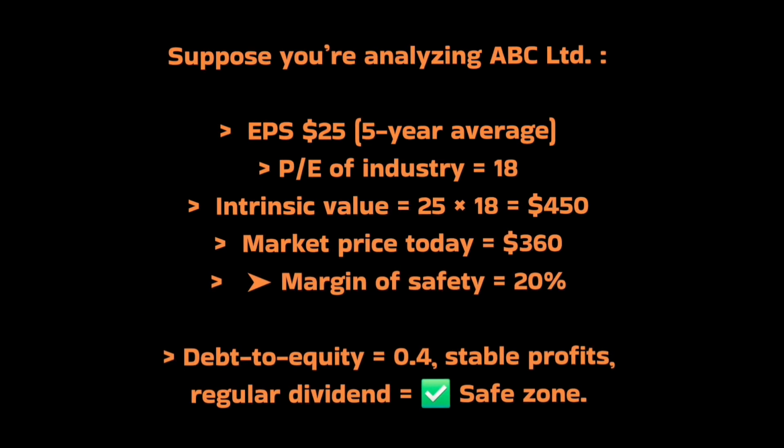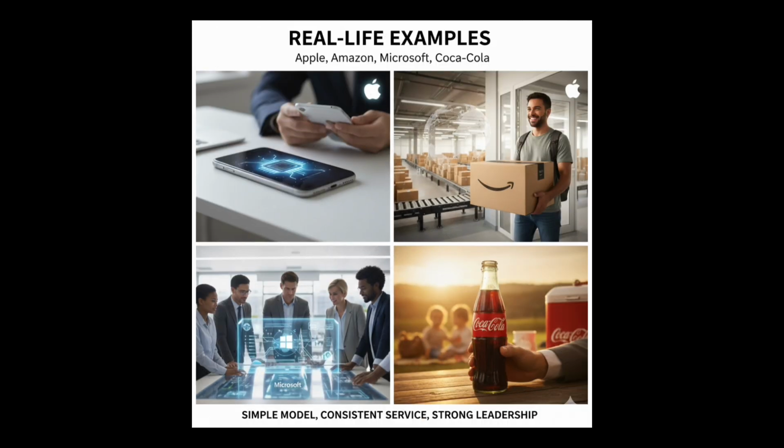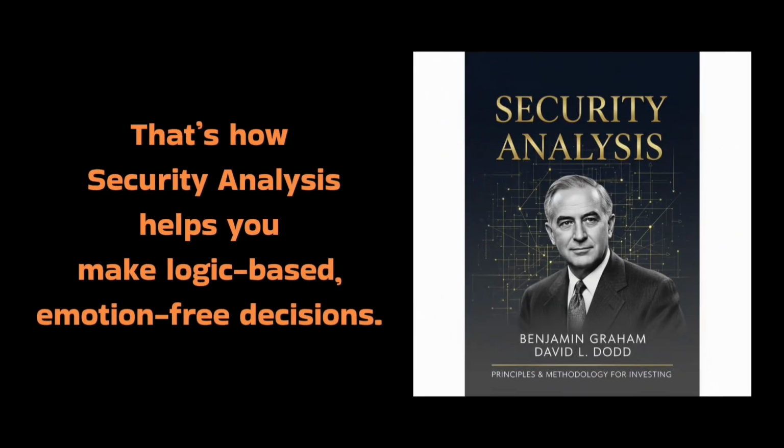Stable profits, regular dividend. This is the best and safe investment according to security analysis. But also remember, you need to find great companies, that means companies whose product or services will still be in demand in the future, or a growing industry or growing sector. That's how security analysis helps you make logic-based, emotion-free decisions.